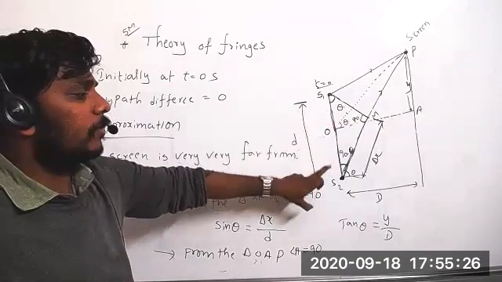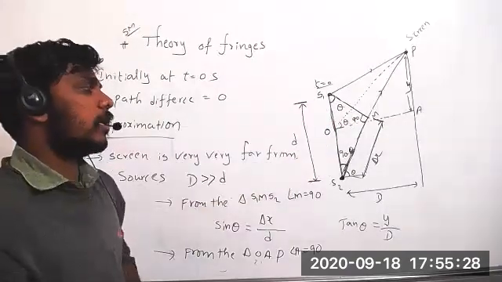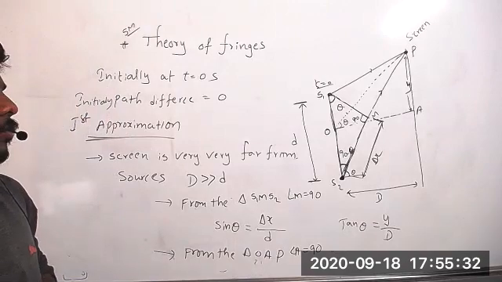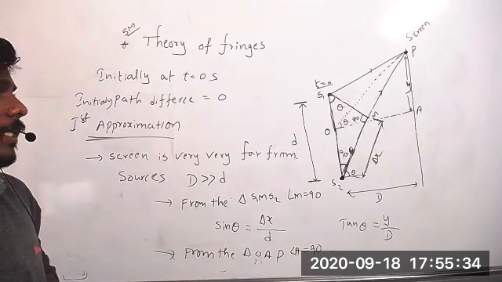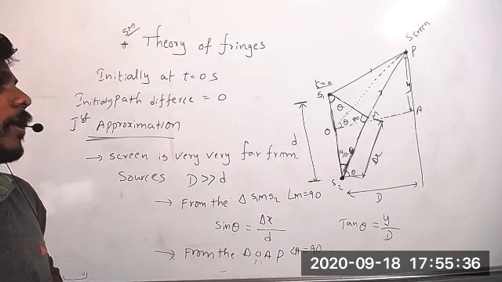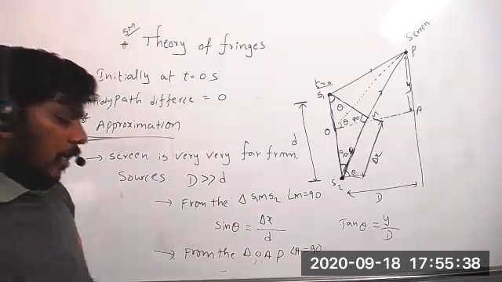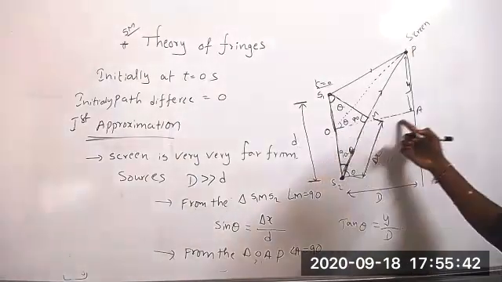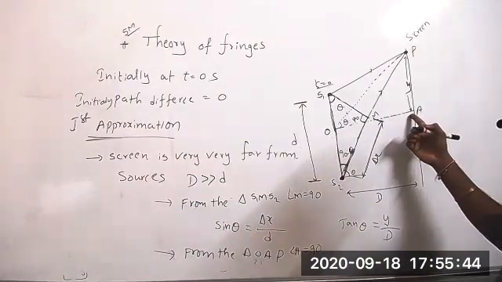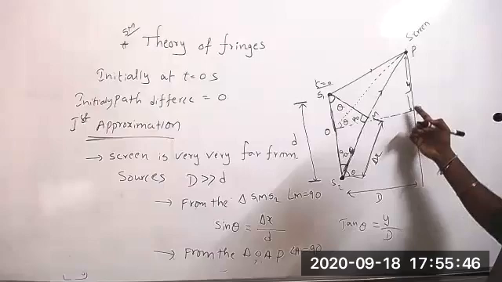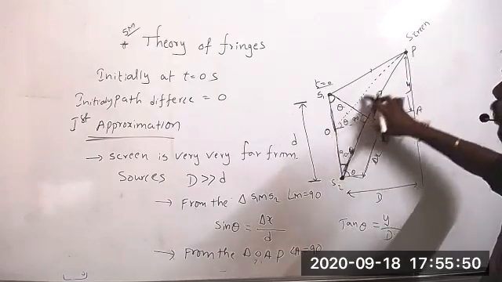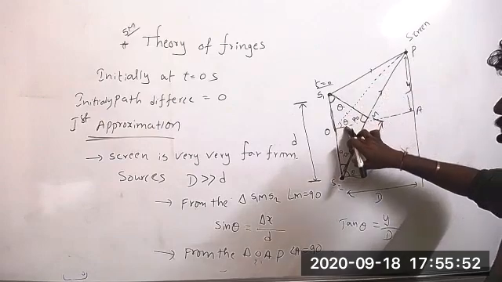Explain about the diagram: two sources S1 and S2, and one screen. When the two sources emit light, the two light rays meet at point P. Draw one perpendicular line from the sources to the screen. The vertical position of the point is Y and angular position of the point is theta.